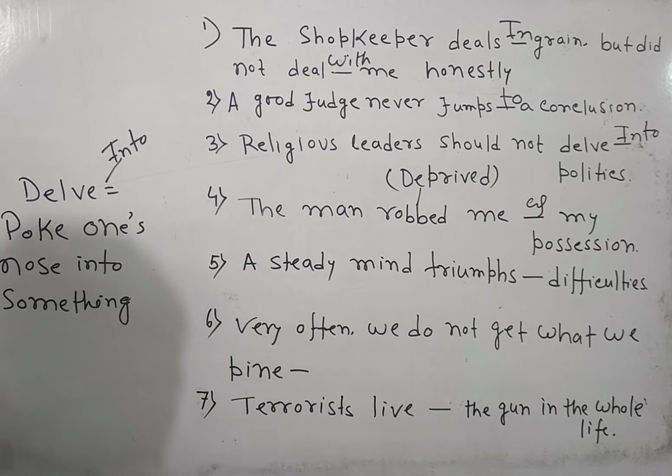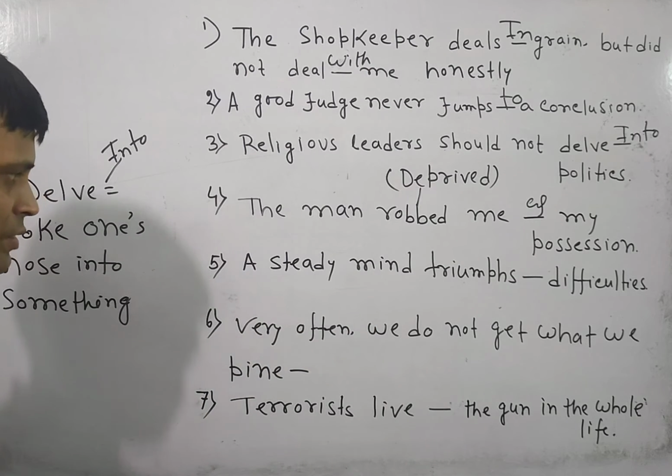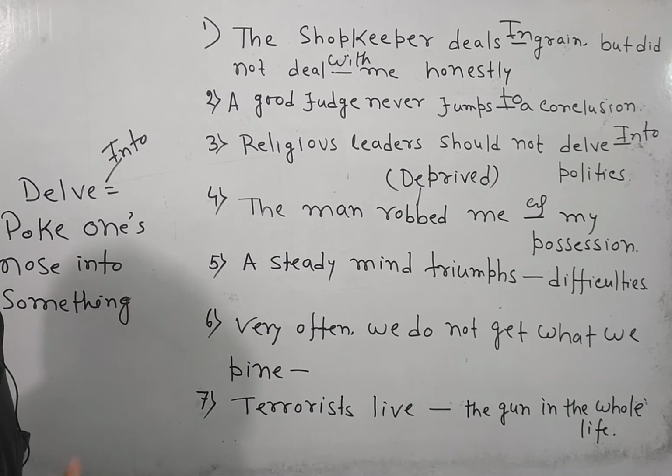Triumph means gets over, or you can say overcomes, or you can say surmounts, or you can say surpass. So there are many ways. Now be careful of one thing. Over here may function as a preposition of dominance. So in that case, over can be used as a preposition of dominance, and we are going to dominate the difficulties by what? With the help of a steady mind.